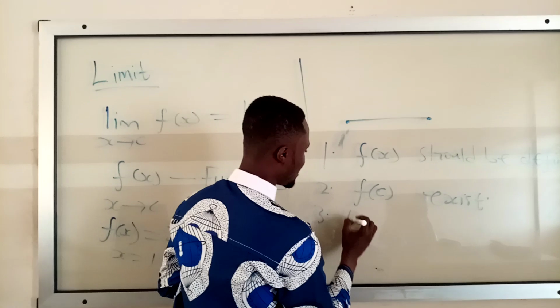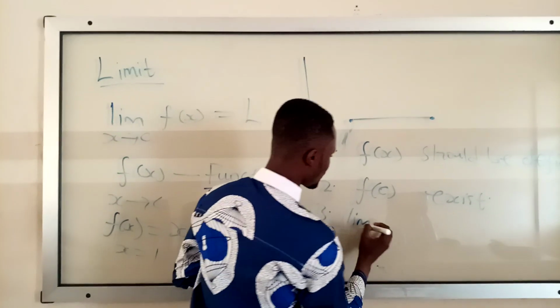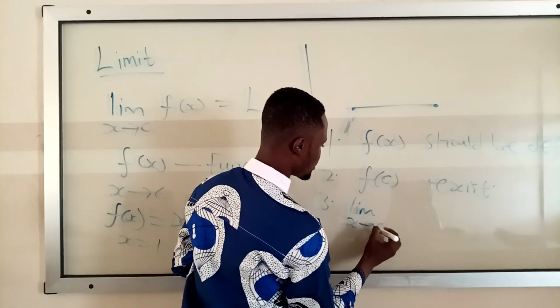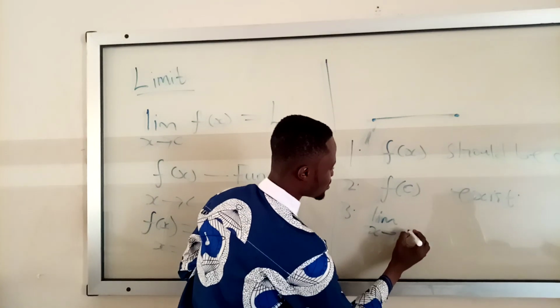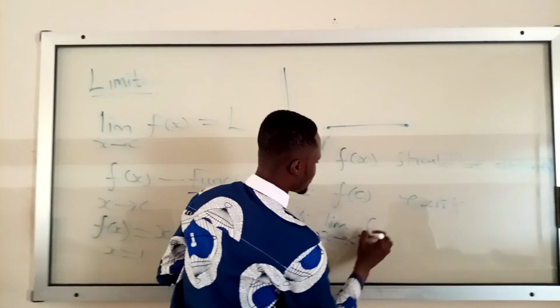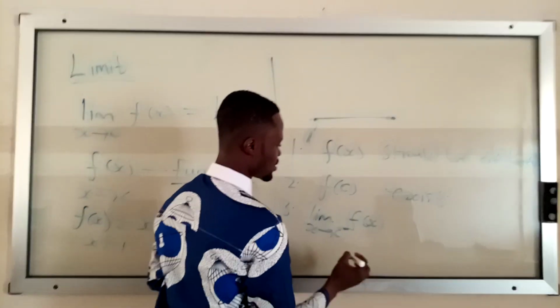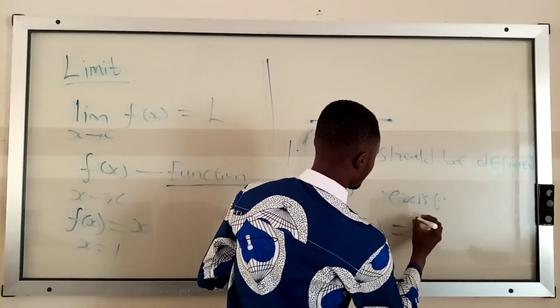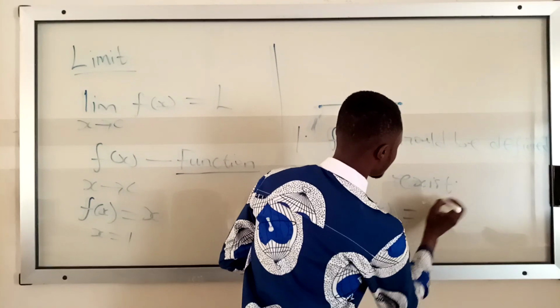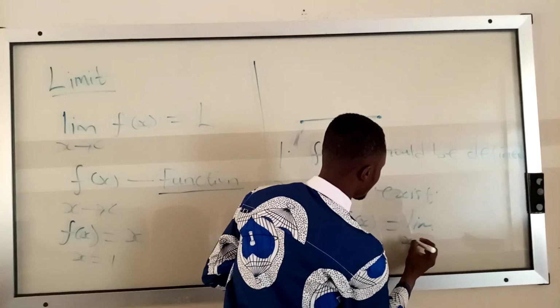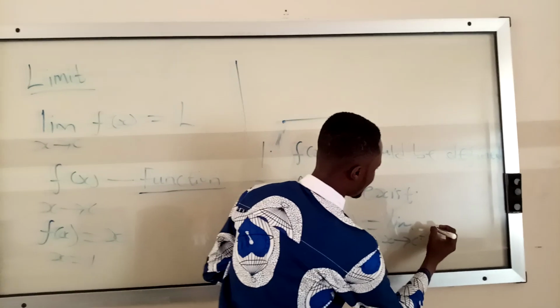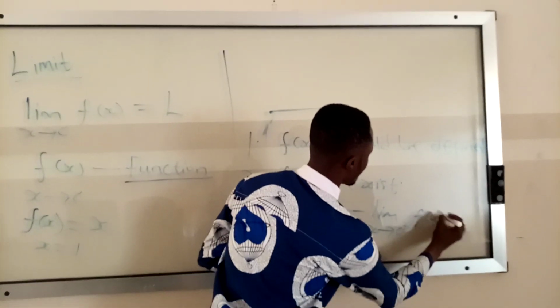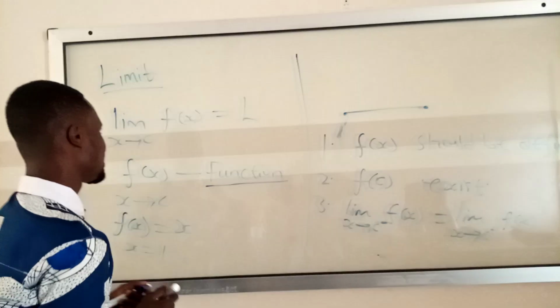So the limit as x approaches C from the left, f of x, should be equal to the limit as x approaches C from the right, f of x. So this one should exist.